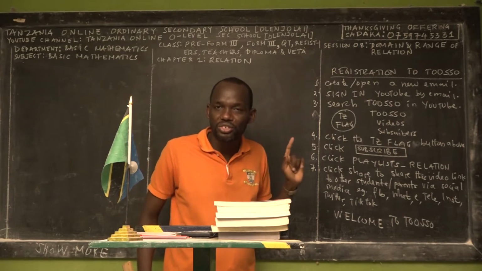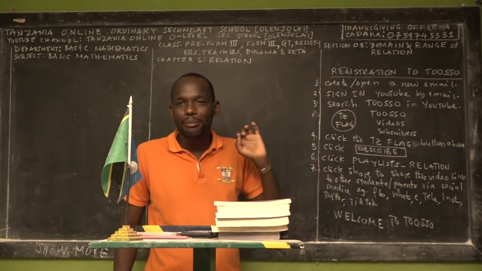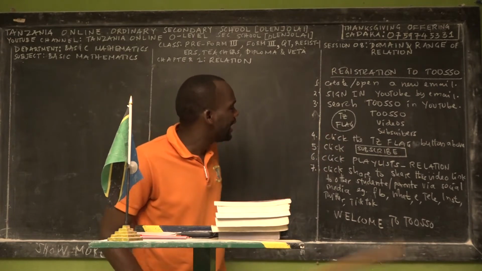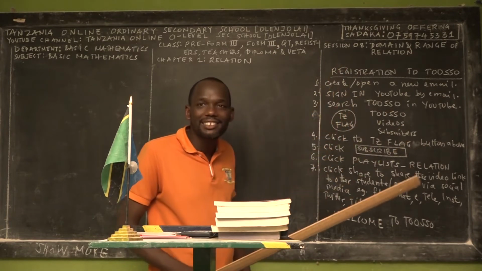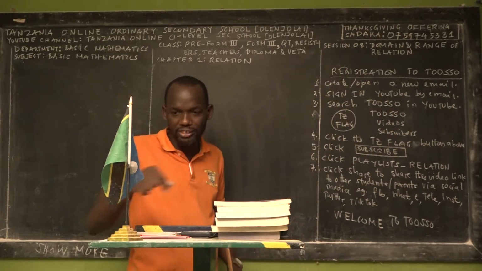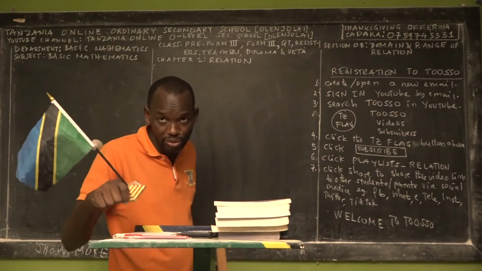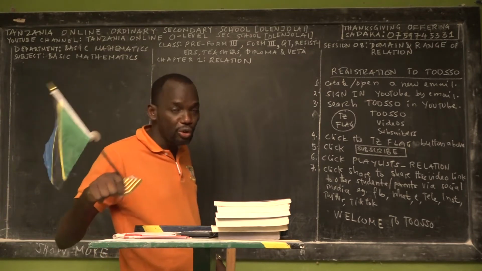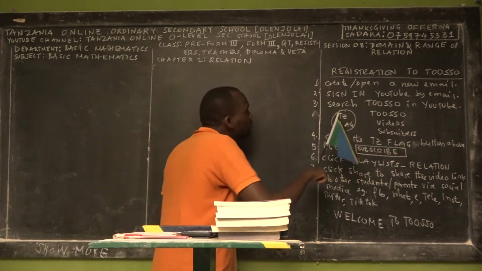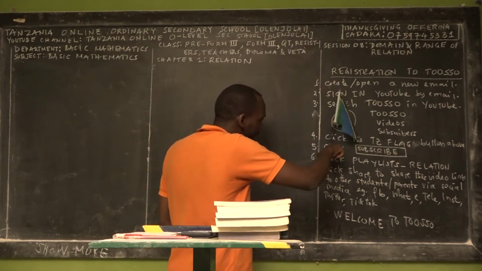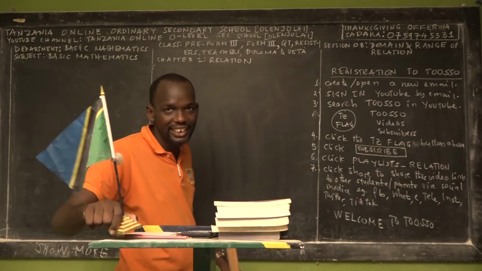What will you see? You will see OSO's welcoming poster and this one. So you see a round button which has a national flag. Follow this step right now, as I'm presenting to you, on your mobile phones or on your computer. Then you find the national flag of Tanzania. That's the TZ. TZ means Tanzania.